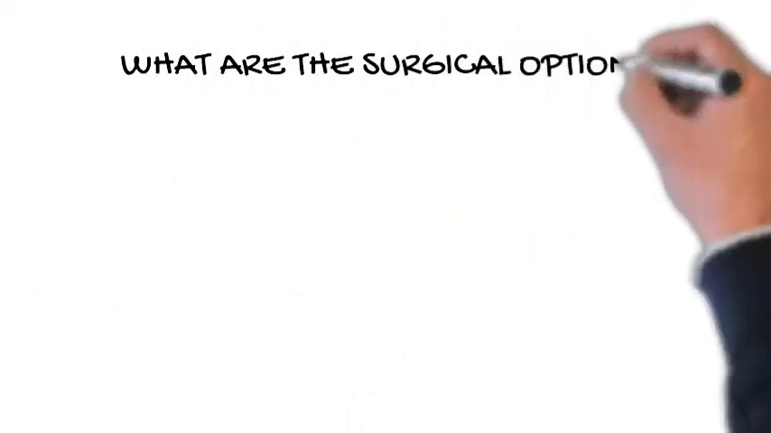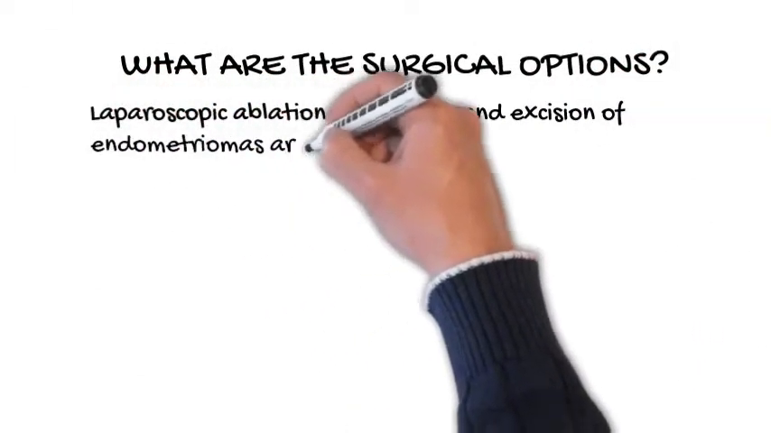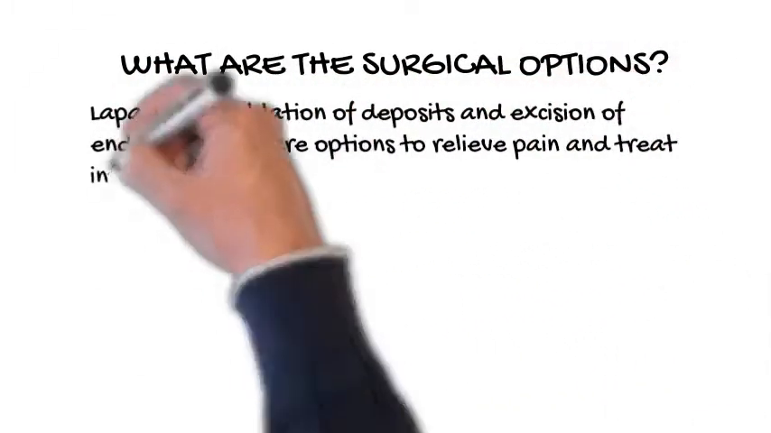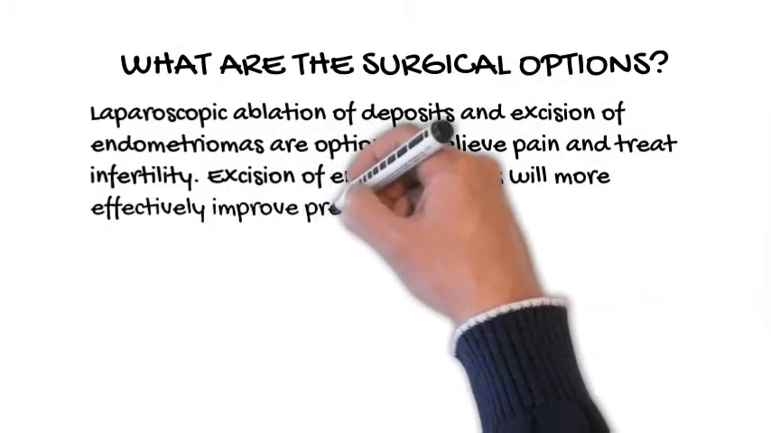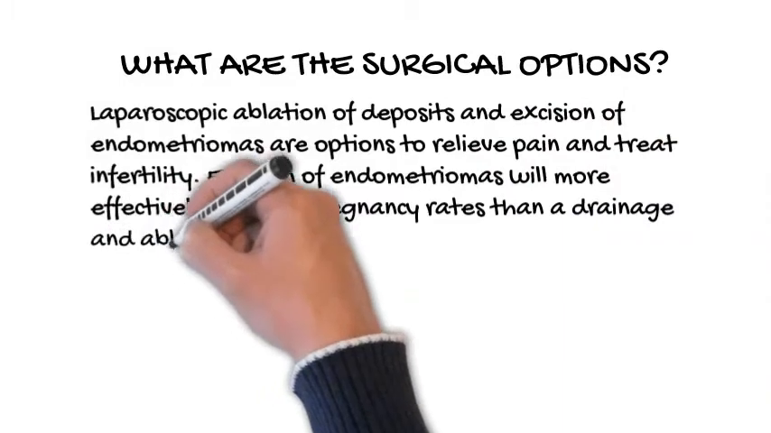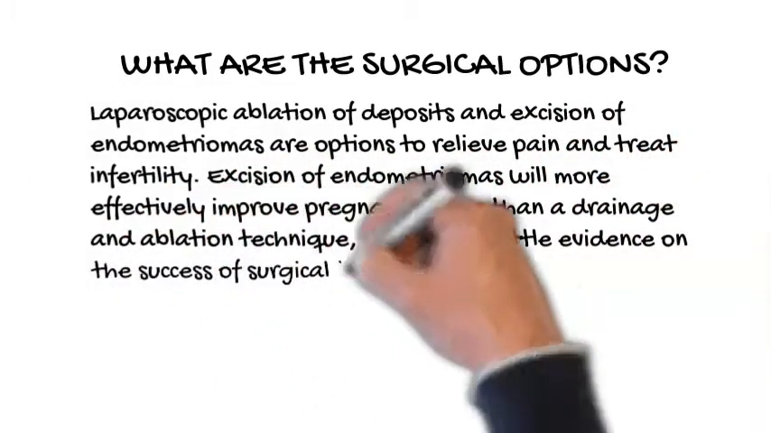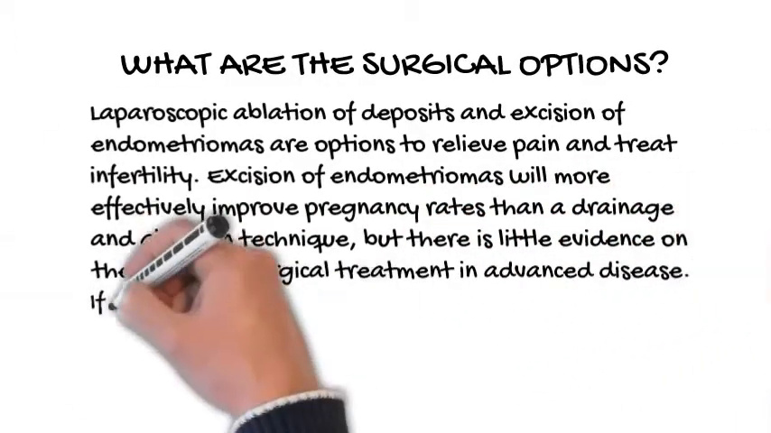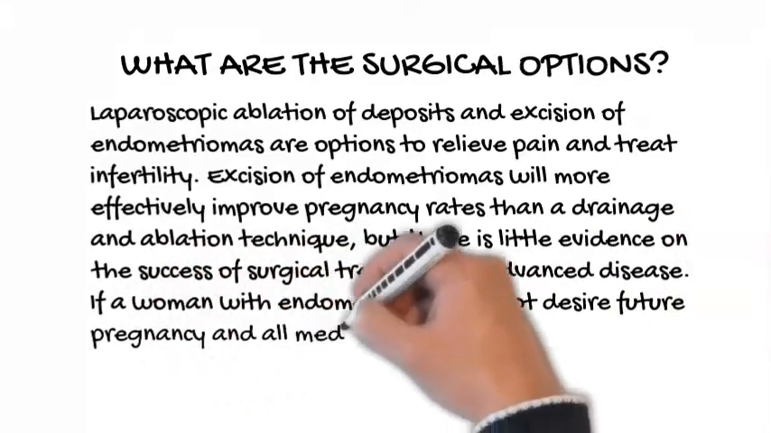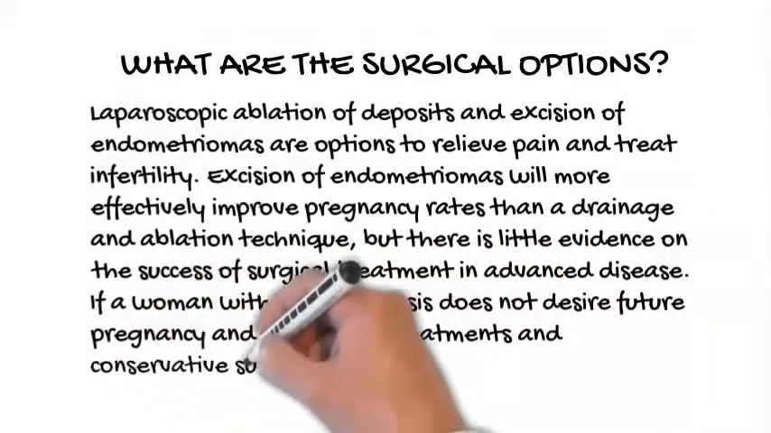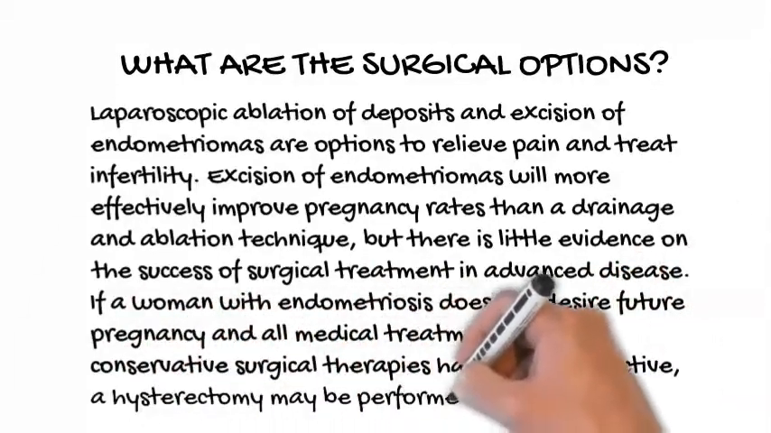What are the surgical options? Laparoscopic ablation of deposits and excision of endometriomas are options to relieve pain and treat infertility. Excision of endometriomas will more effectively improve pregnancy rates than a drainage and ablation technique, but there is little evidence on the success of surgical treatment in advanced disease. If a woman with endometriosis does not desire future pregnancy and all medical treatments and conservative surgical therapies have been ineffective, a hysterectomy may be performed.